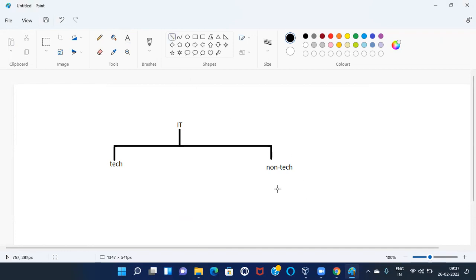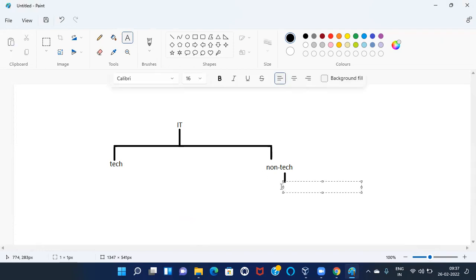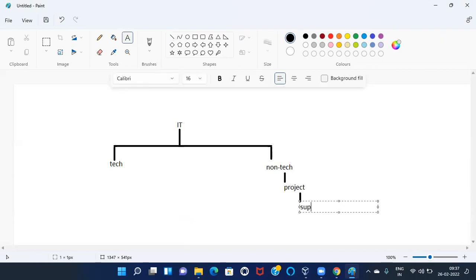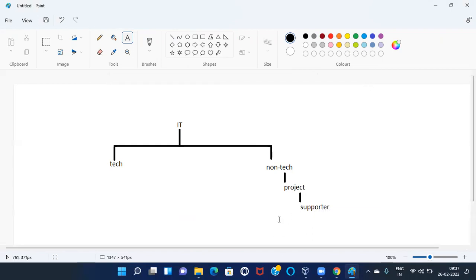On the non-technical side, we can see an already developed project. One project is already there. We are joining as a consultant or supporter. I joined as a supporter because it is already developed. We are not involved in the technical side. We are working as a functional person, since it is already developed over there.